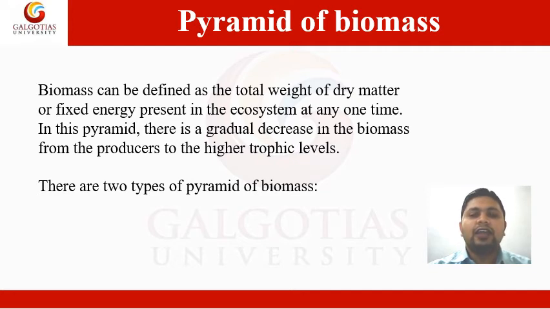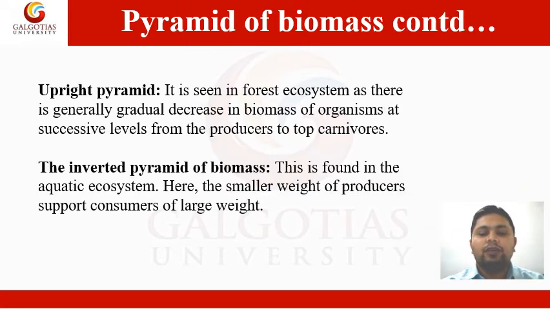There are again two types of pyramid of biomass, so let us discuss them one by one. The first is the upright pyramid. It is seen in the forest ecosystem, as there is generally a gradual decrease in biomass of organisms at successive levels from the producers to the top carnivores.